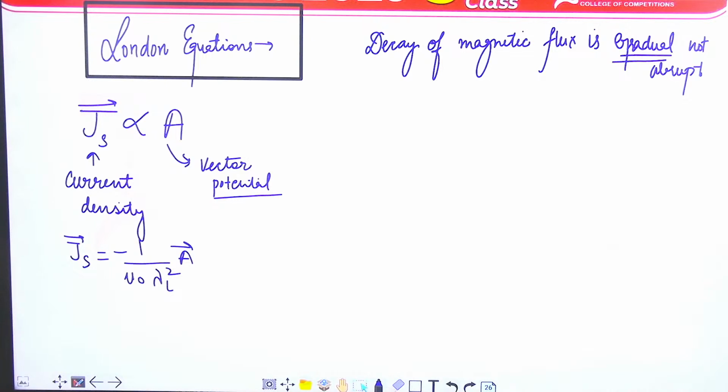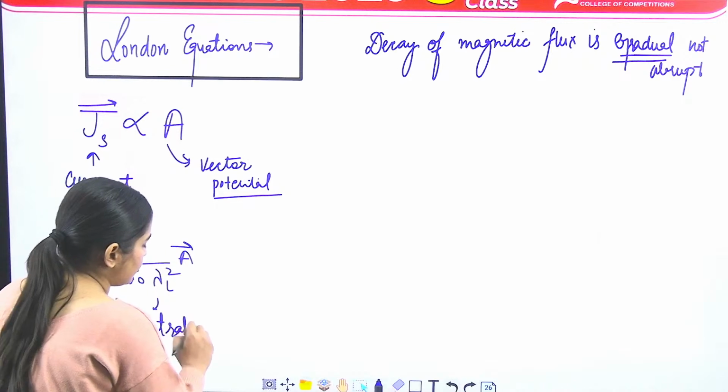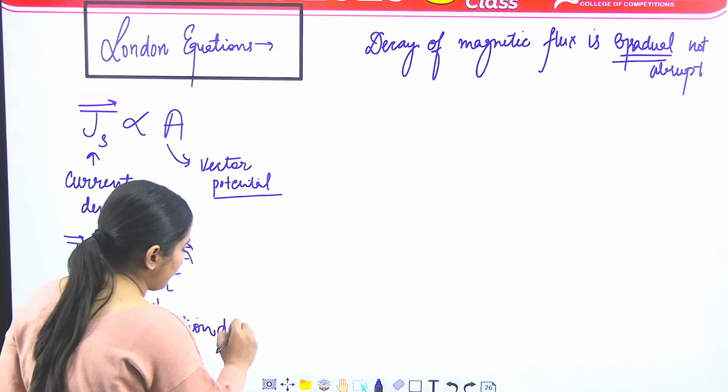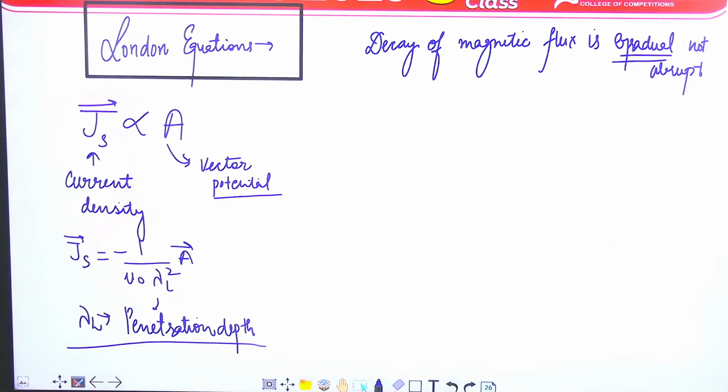Okay, and this is the constant of proportionality. और ये जो lambda L है, this is known as London penetration depth. Okay, so what is London equation? आप इसका कर्ल ले सकते हैं.